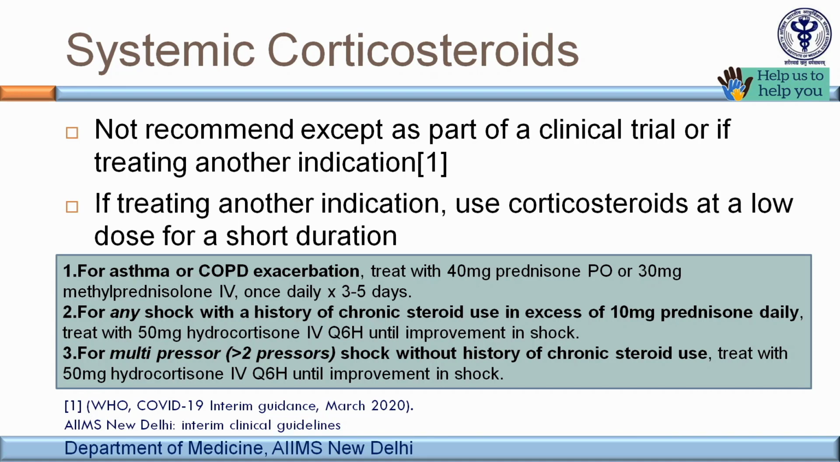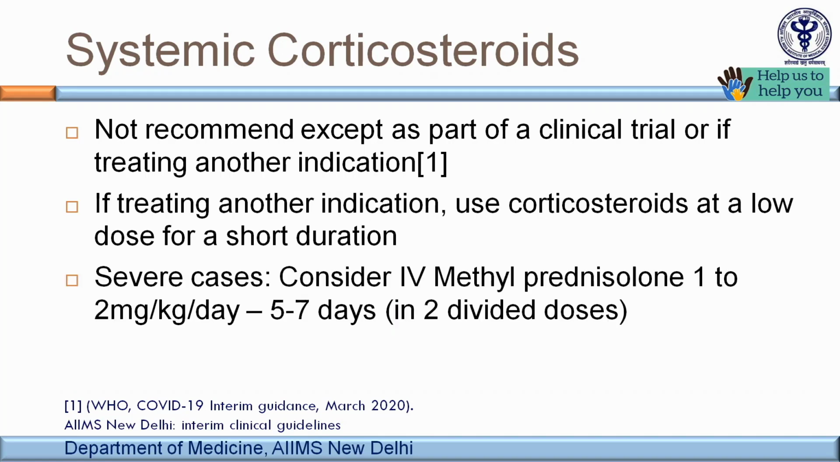Or if the patient is in shock with a history of chronic steroid use in a dose of 10 mg prednisolone per day or more. Or if the patient is in shock requiring more than 2 vasopressors, then steroids are added. In severe cases, we may consider IV methylprednisolone in a dose of 1 to 2 mg per kg per day for 5 to 7 days in 2 divided doses.